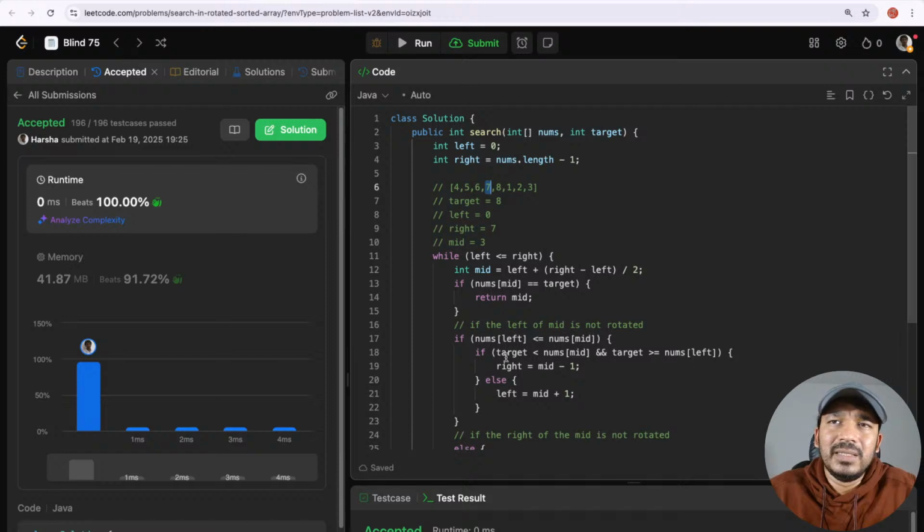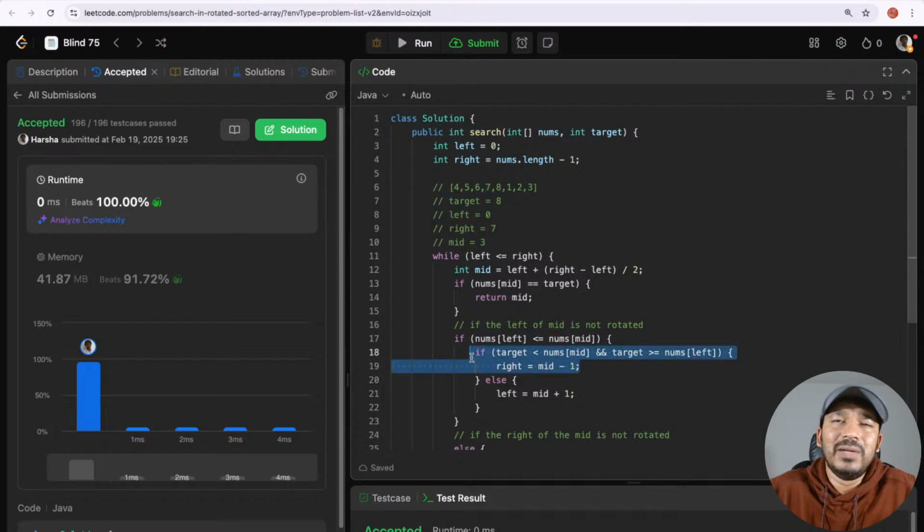So now we check if target is in between these values. If target is less than nums of mid and target is greater than nums of left, then we will search within these elements. How do we do that? Then we will make right as mid minus 1. But this is not the case. We are looking for 8 here. 8 is greater than 4, but 8 is not less than nums of mid, so it doesn't satisfy this condition.